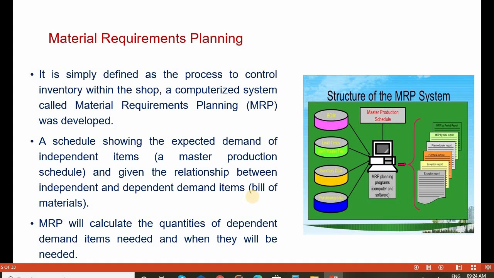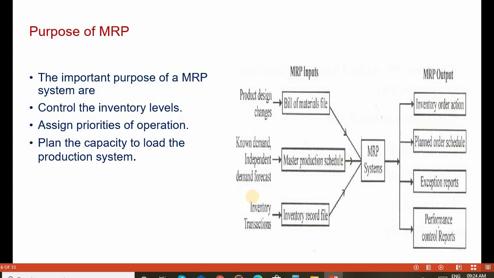Material requirement planning will calculate the quantities of dependent demand items needed, and when they will be needed. Purpose of material requirement planning. Why should we need MRP? The important purposes of MRP systems are to control the inventory levels, assign the priorities of operations, and plan the capacity of load to the production systems.